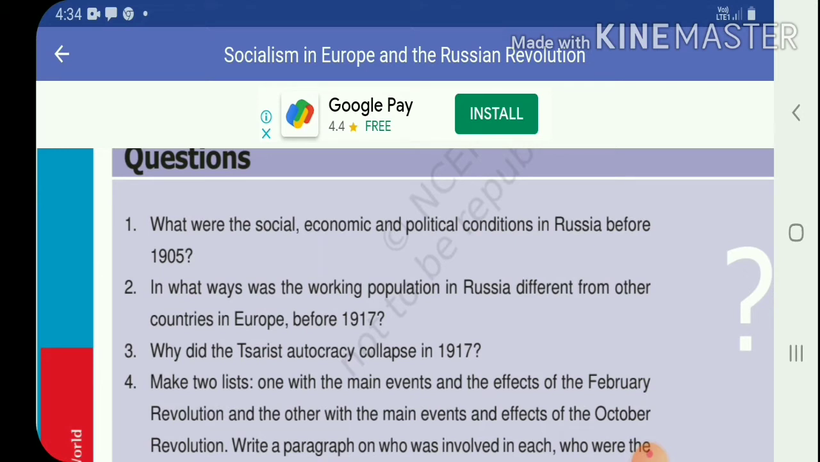Now we will watch the second question. In what ways was the working population in Russia different from other countries in Europe before 1917? Now we will watch this question's answer.